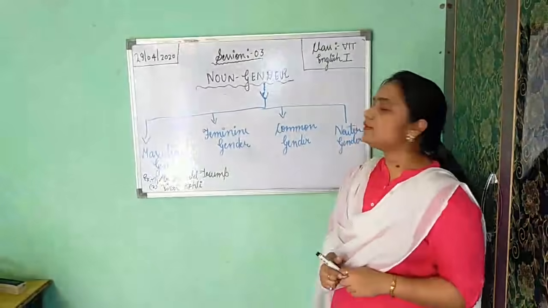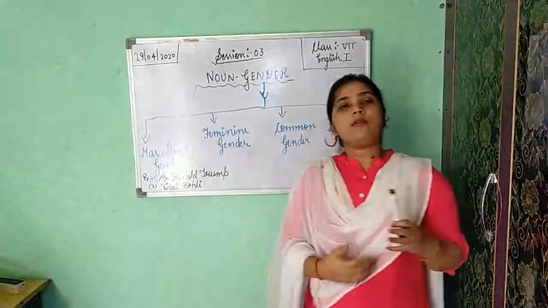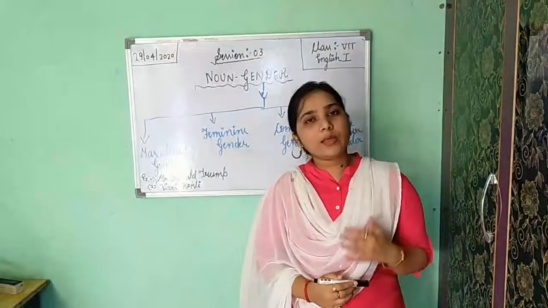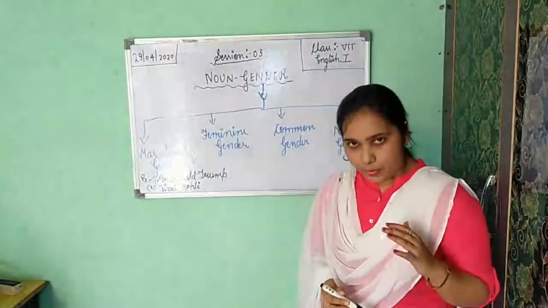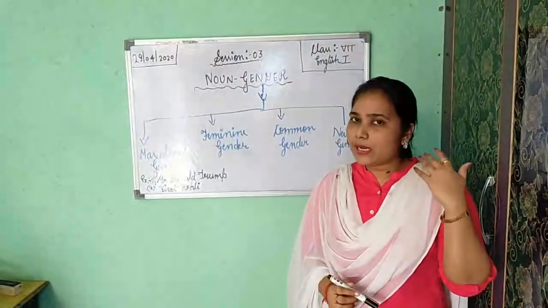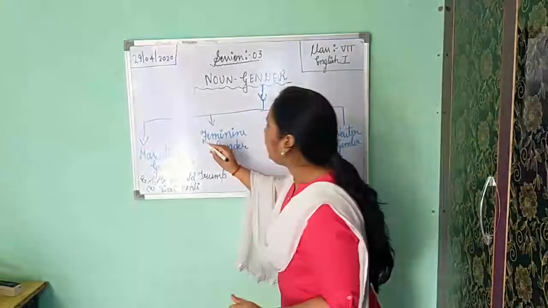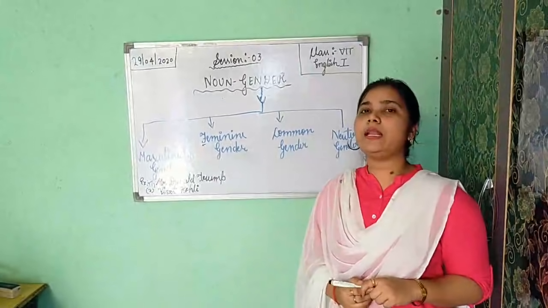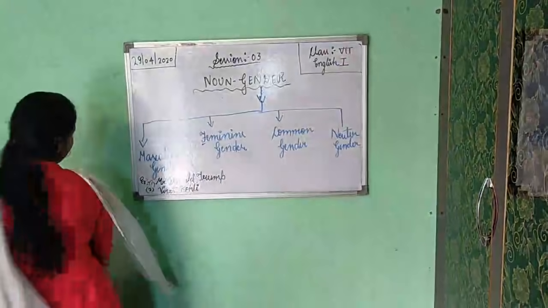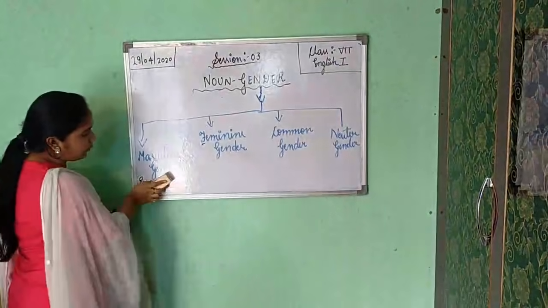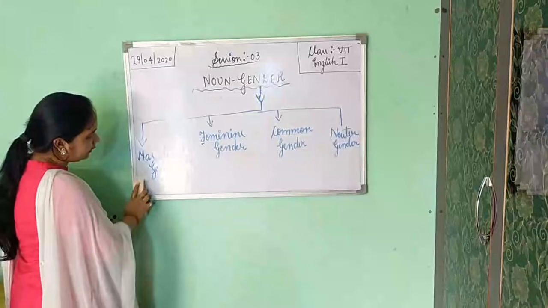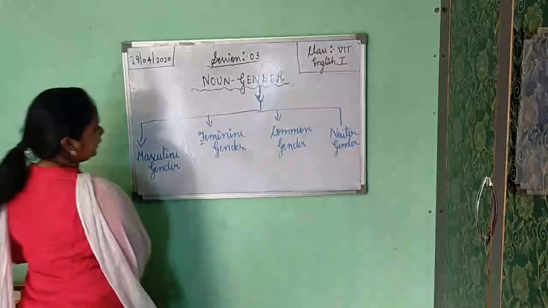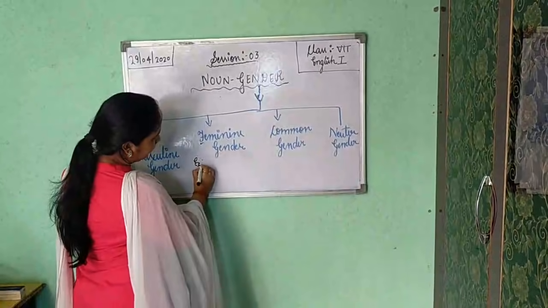Now the second is your feminine gender. Feminine gender denotes female creature. Feminine gender denotes female creature. F for feminine, F for female. Okay, so feminine gender denotes female creature. For example, now I am going to erase the example which is given in masculine gender. Now in feminine gender, I am writing an example.